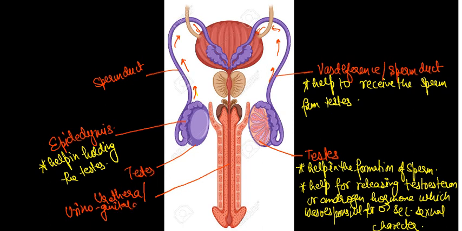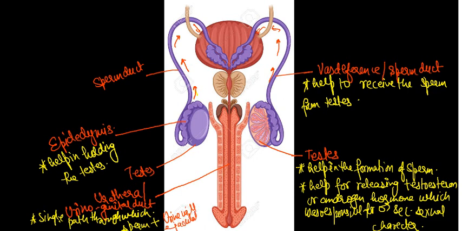So the question arises, what is the urinogenital duct? The urethra is called the urinogenital duct because it is the single path through which sperm plus urine will be ejaculated or removed. This question will definitely be asked to you.